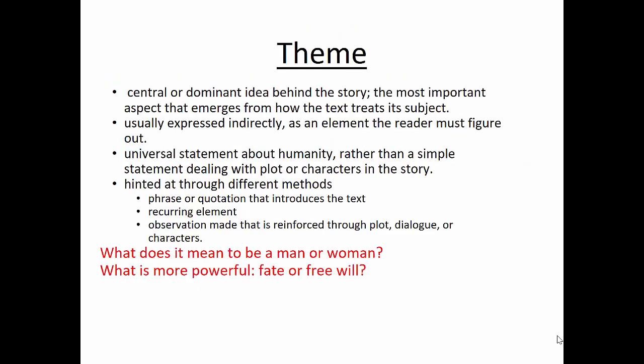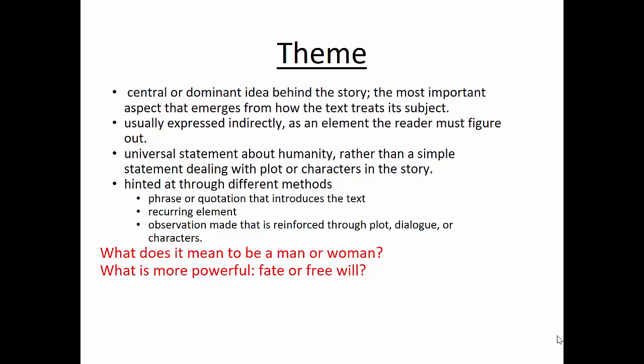Theme, which is found in most forms of literature, is a central or dominant idea behind the story. It's usually the most important aspect that emerges from how the text treats its subject. It's usually expressed indirectly, as an element that the reader must figure out, so it's not going to be stated explicitly. It is a universal statement about humanity rather than just a simple statement dealing with plot or characters in the story. In other words, it's not a fact.